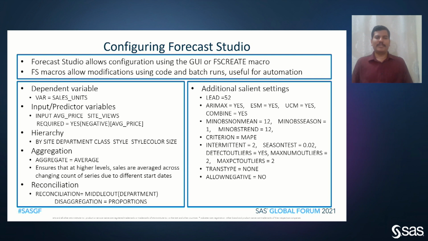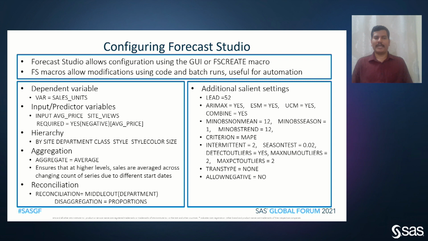SAS Forecast Studio has a capability to accept configuration from UI and backend. So backend macros have a wide range of utilities to create, delete the projects, then update events and models for the project. Various options are available for FS Create, which is used here to create SAS Forecast Studio projects, like variable settings, hierarchy, aggregations. We have used specific variable settings for the input variables, like the coefficients are negative for the prices, then only it should be selected, and positive coefficients can be ignored.